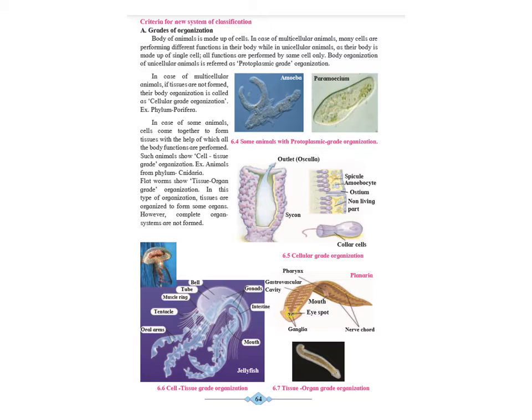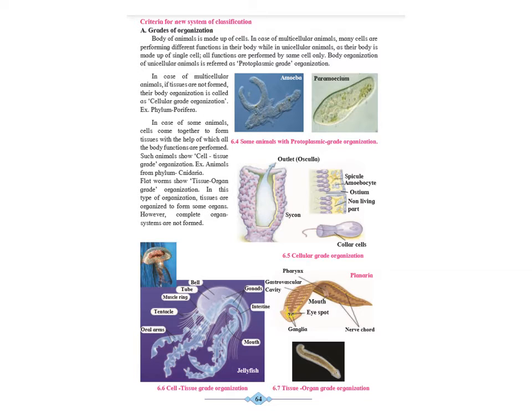In case of some animals, cells come together to form tissues, with the help of which the body functions are performed. They are called cell tissue grade organization. For example, animals under Coelenterata or Cnidaria. If you see over here the diagram of jellyfish, that is an example of cell tissue grade.